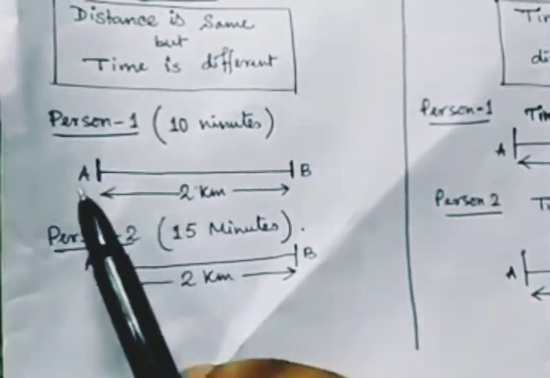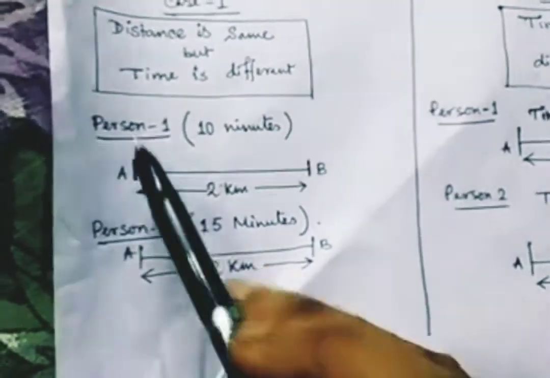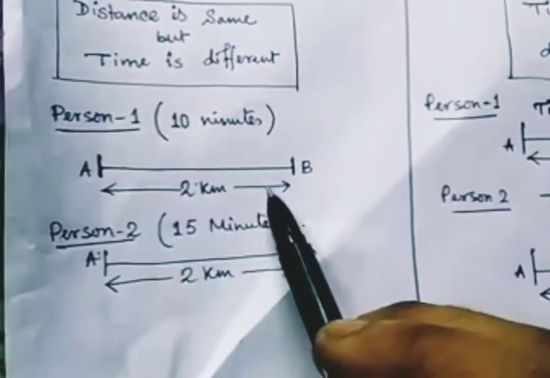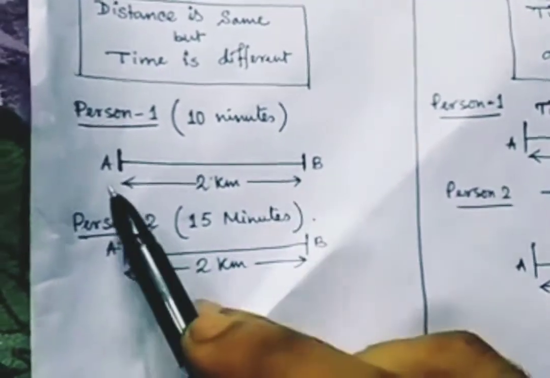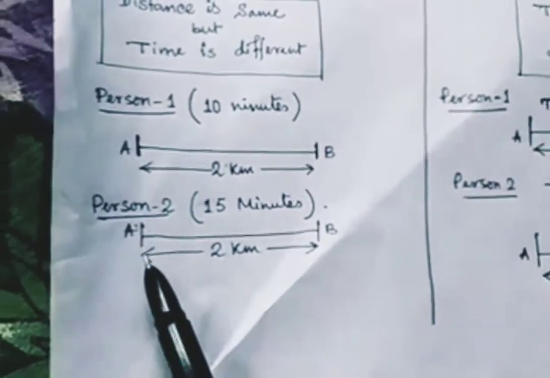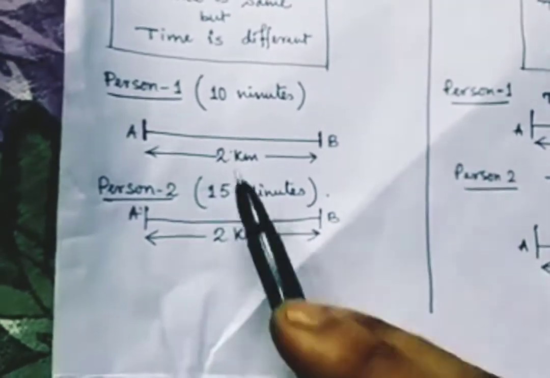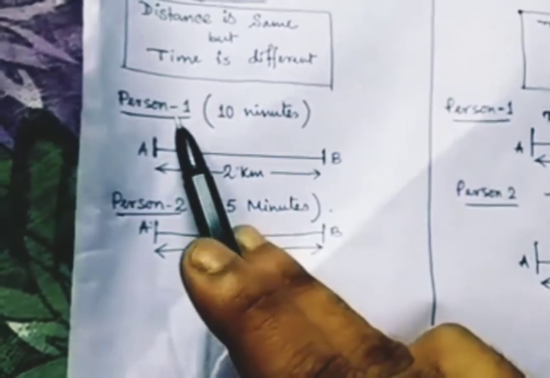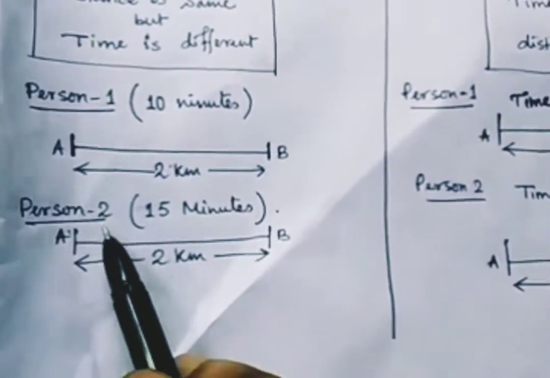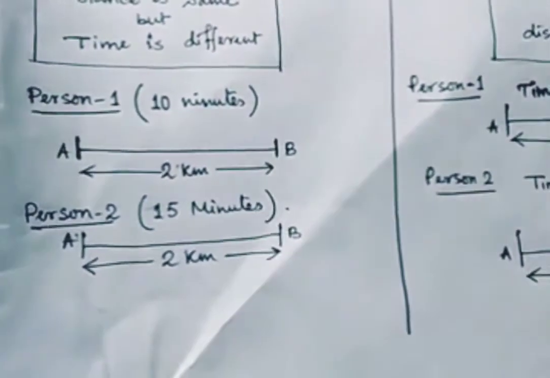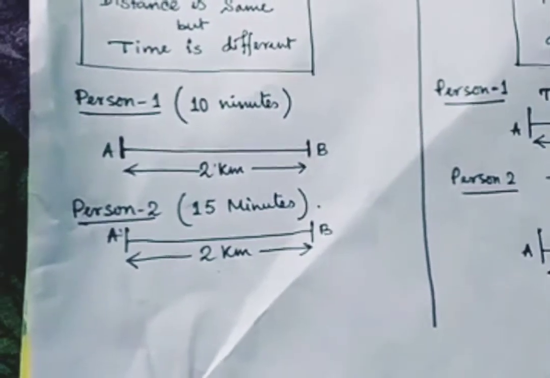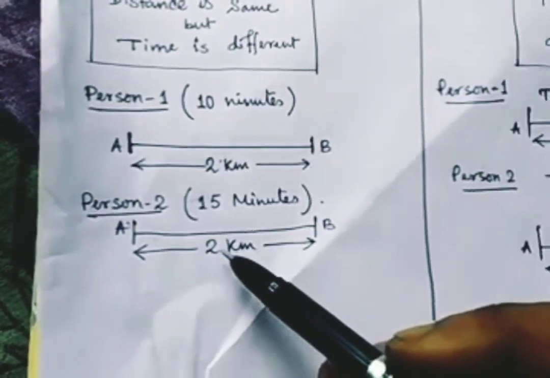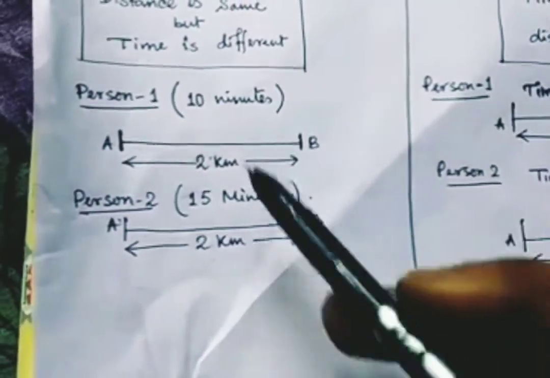In practical life, suppose two persons, person 1 and person 2, are covering the same distance from point A to point B, which is 2 kilometer. Similarly for person 2, it is also 2 kilometer. That means the distances are the same, but to cover 2 kilometer, person 1 takes 10 minutes, whereas the second person takes 15 minutes. So person 2 is taking more time, which means he is slow, and person 1 is faster. Very common sense.